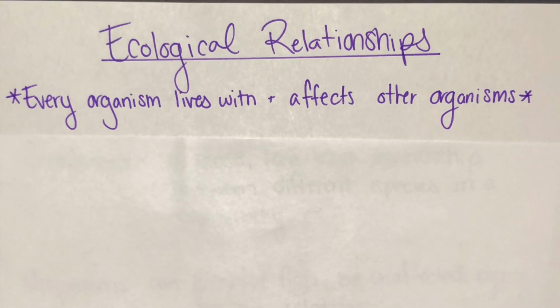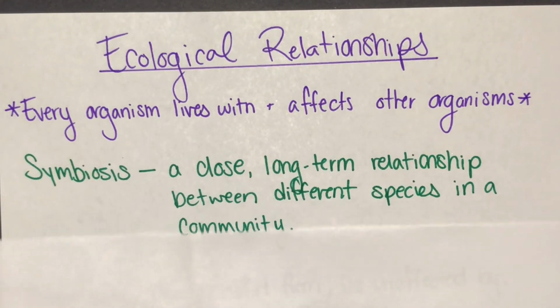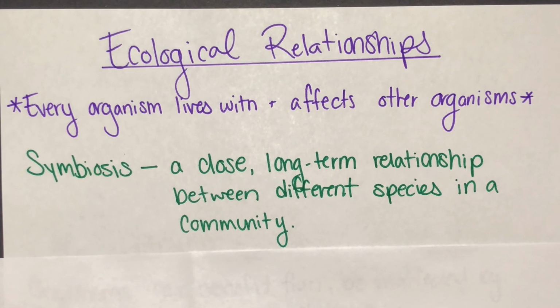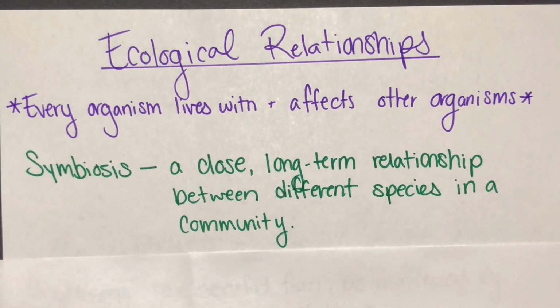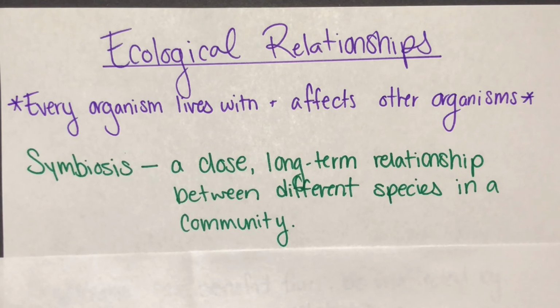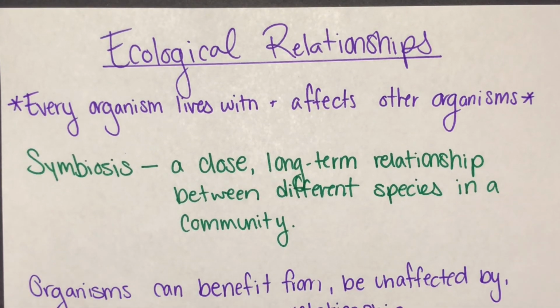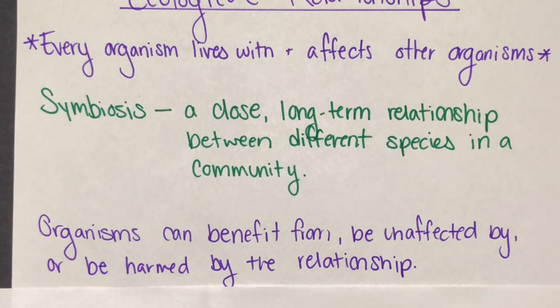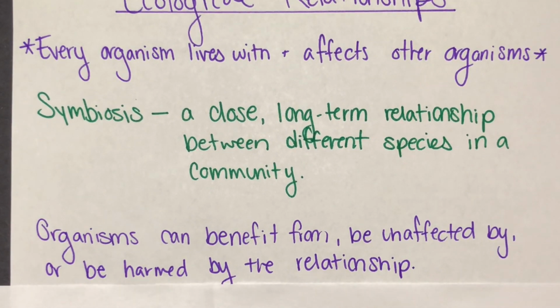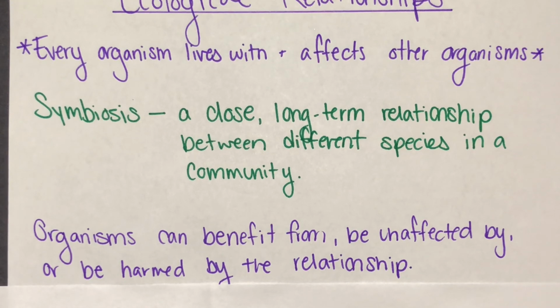First, symbiosis. Symbiosis is a close, long-term relationship between different species in a community. Remember from the levels of organization video, a community is all the living things or biotic factors that live and interact in an area. Organisms can benefit from, be unaffected by, or be harmed by the relationship they have with another organism. And there are 3 specific types of symbiotic relationships.